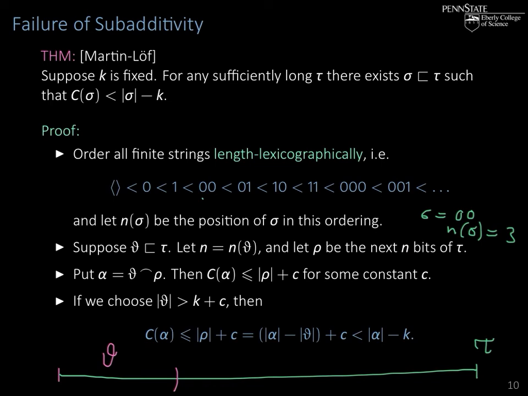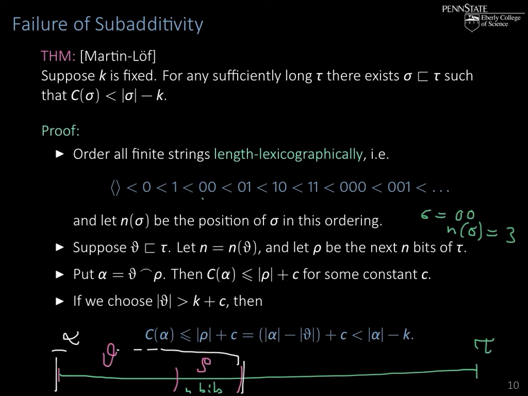The length of rho is n, so we have n bits here. Then we call the whole string, theta together with rho, alpha. So alpha is the concatenation of theta and rho.